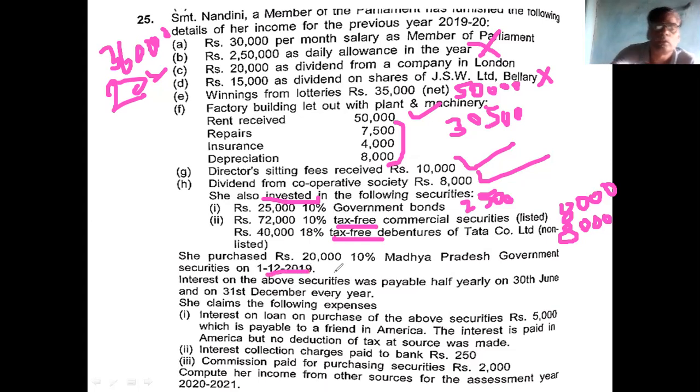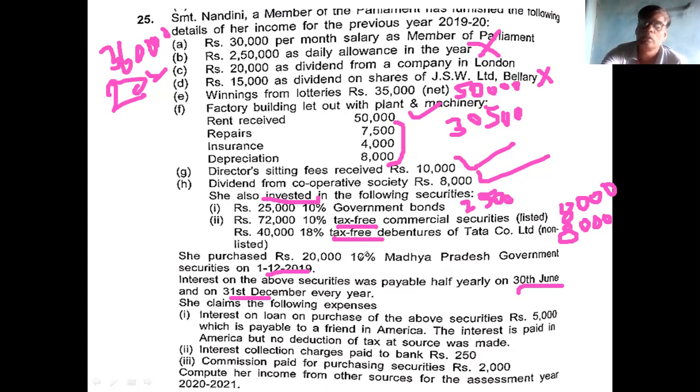So she purchased 20,000, 10% Madhya Pradesh government security on 1/12/2019. This is very important. Interest on the above security is payable half yearly on 30th June and 31st December. She purchased on 1/12/19, and after the purchase she will receive interest on 31st December. 20,000 into 10% means 2,000 total.